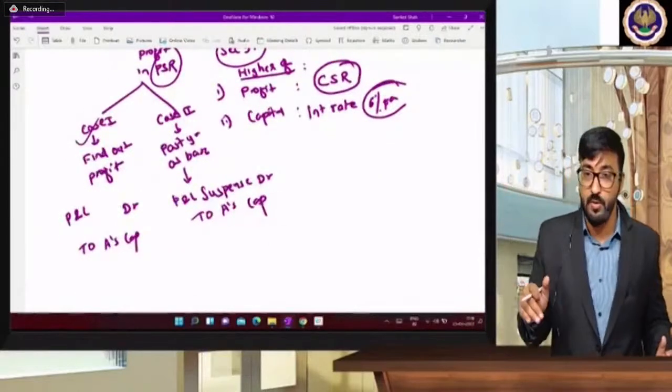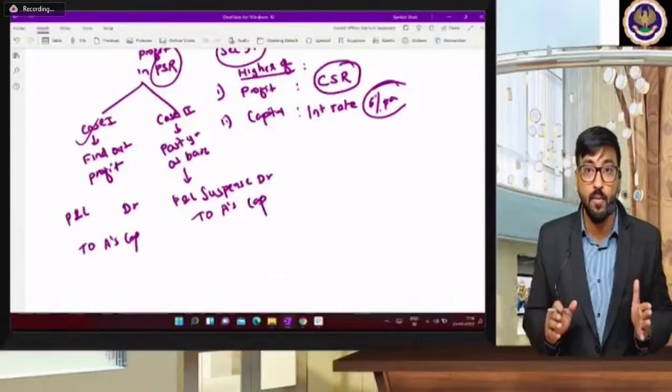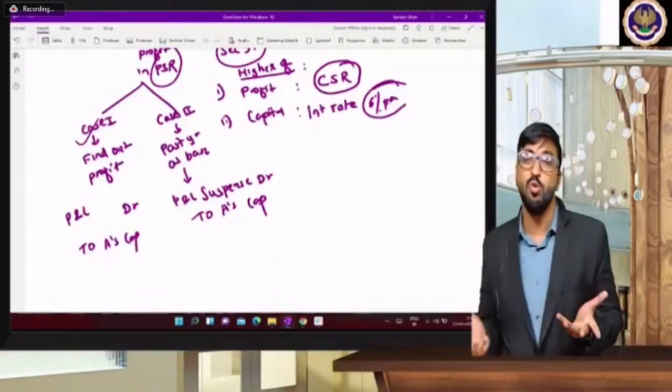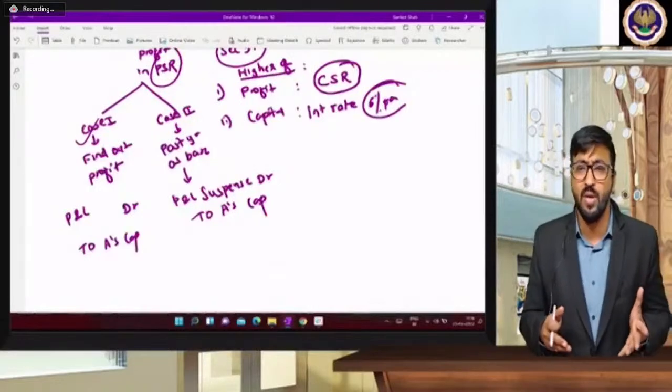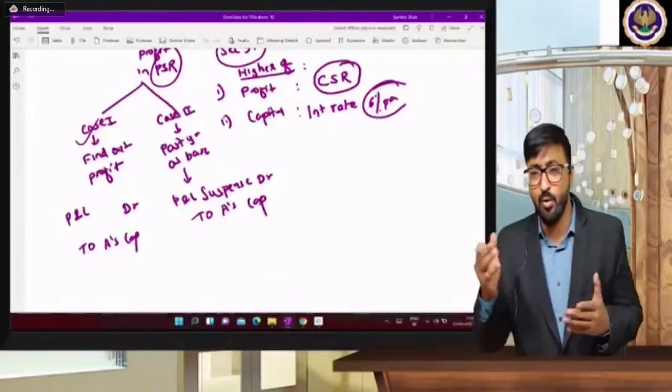But suppose you are not aware of these 4 months' profit, and that's why you have to consider, because you don't want to close your books of accounts on 31st July, and it will be very hectic for you to close these books of accounts.